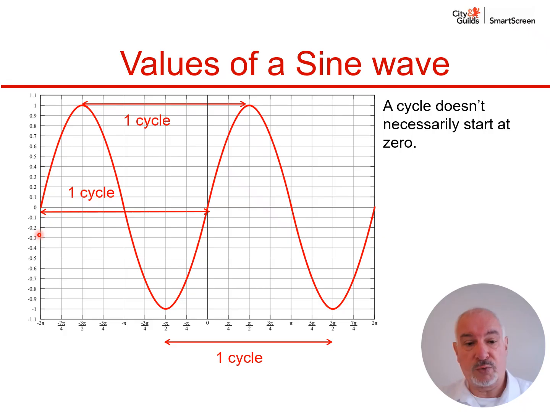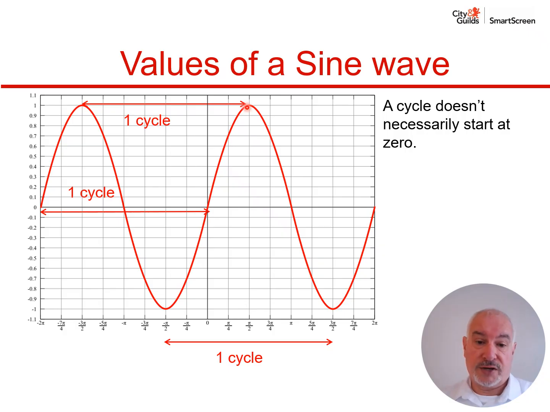So for example, we've already shown from 0, if we follow the sine wave until it reaches that same point again, that's one cycle. But we could start, for example, at the peak positive value and then follow the sine wave to 0, to the peak of the negative, back to 0, and back to the peak of the positive, and there's one cycle.